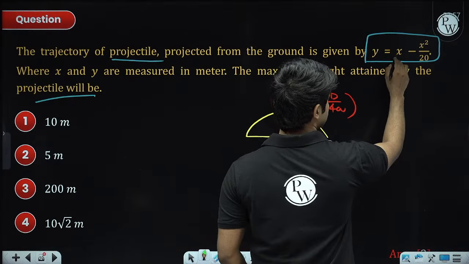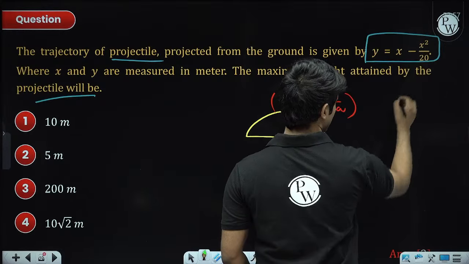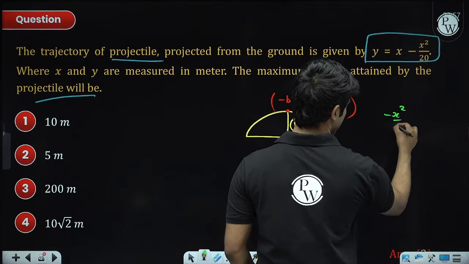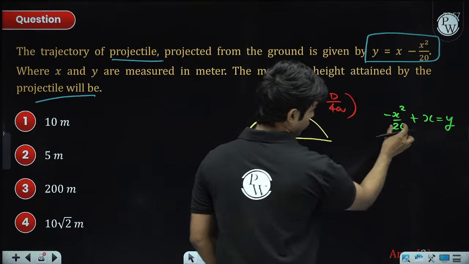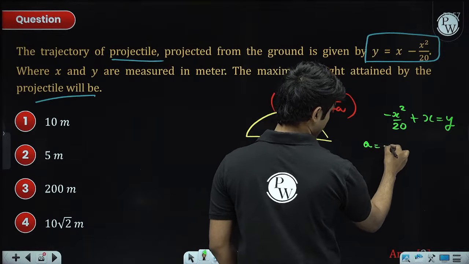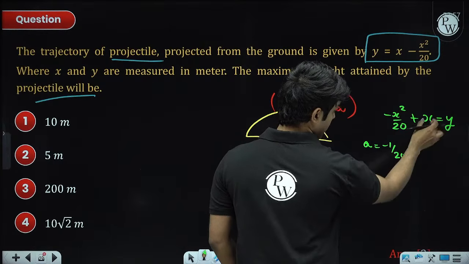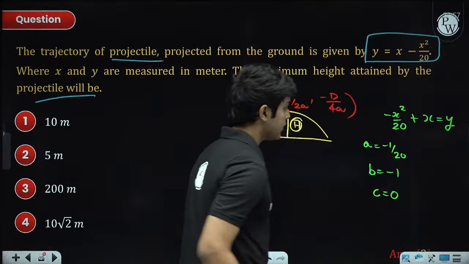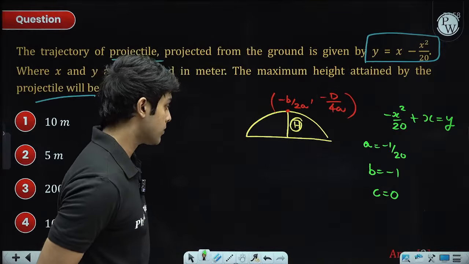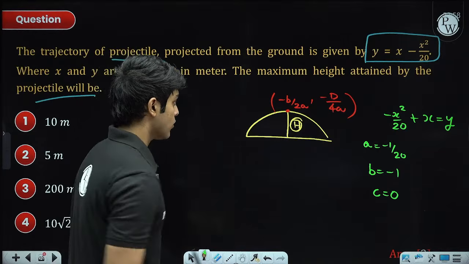So here the parabola is minus x square by 20 plus x equal to y. So a is equal to minus 1 by 20, b is equal to 1 and c is equal to 0, if we compare it with ax square plus bx plus c. So what is the discriminant?